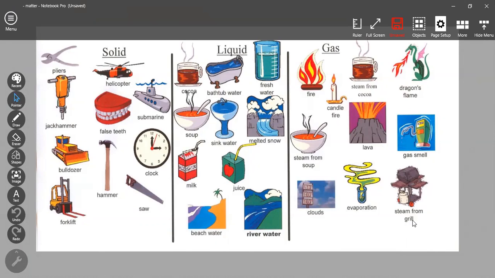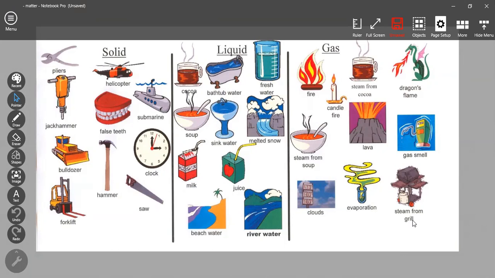And even bubbles, if you know bubbles. Bubbles are examples of gases, the air in the bubble. How do you blow bubbles? Something else like the air inside balloons, smoke that's coming from a chimney or coming from cars. All of these things, we have different examples of gases around us.